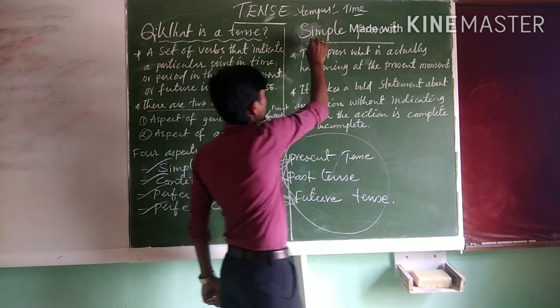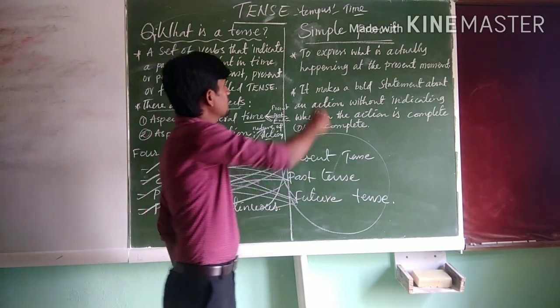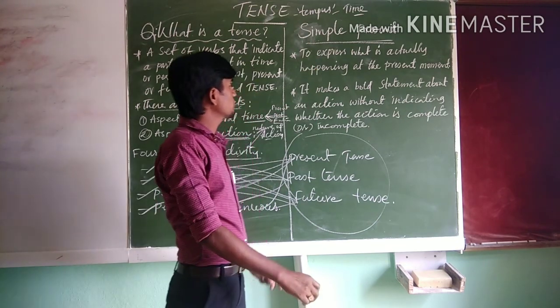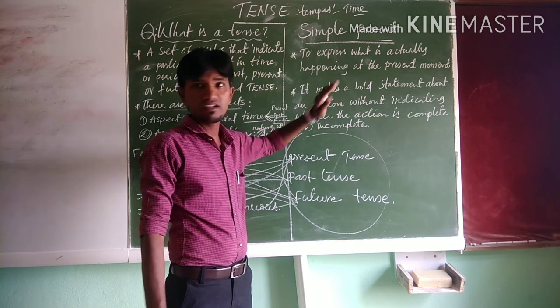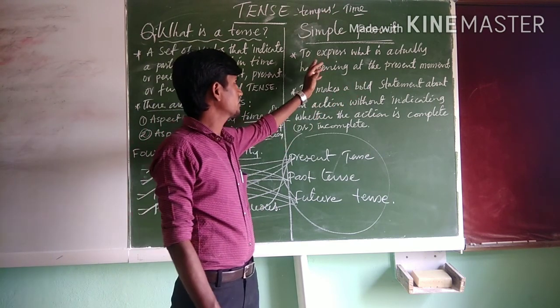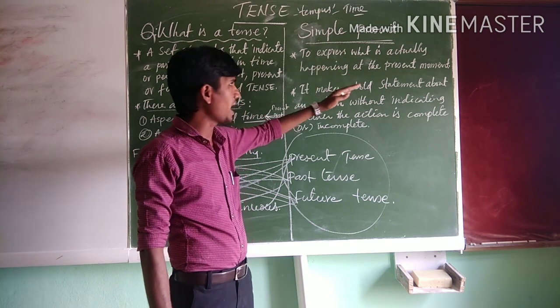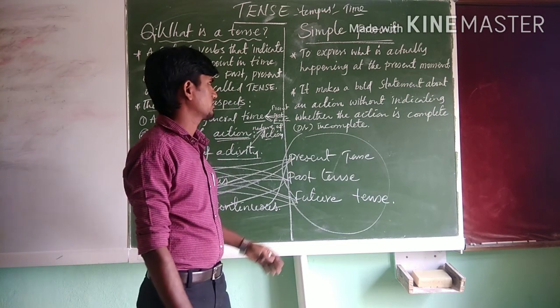Now let us learn simple present tense. Simple present tense is used to express what is actually happening at the present moment. Once again, dear students, simple present tense is used to express what is happening at the present moment.